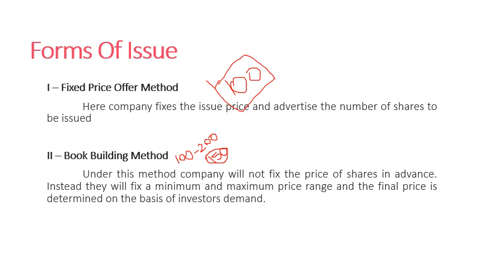So book building method is a kind of issuing shares without fixing the price of shares in advance. Instead, they will fix the price based on the demand. So these are the two forms of issue, fixed price method and book building method.